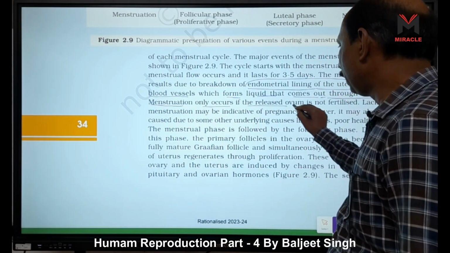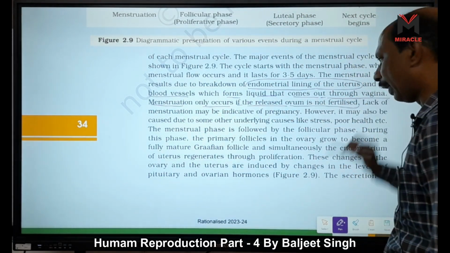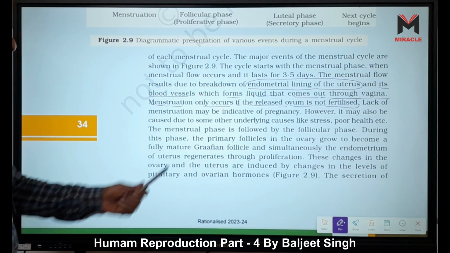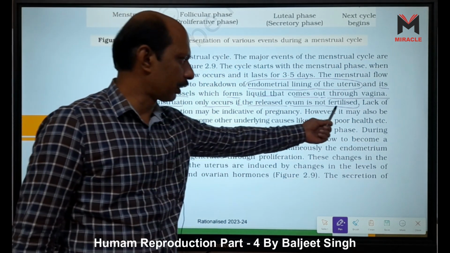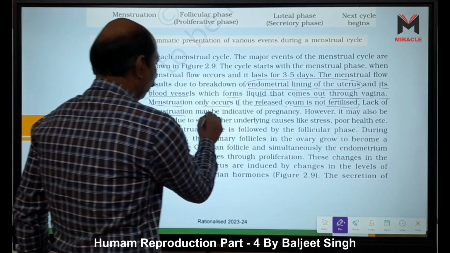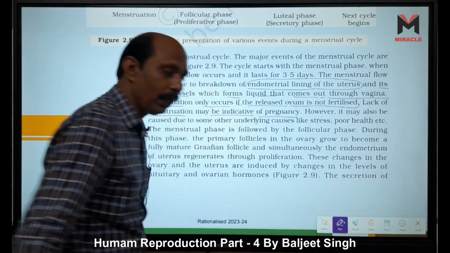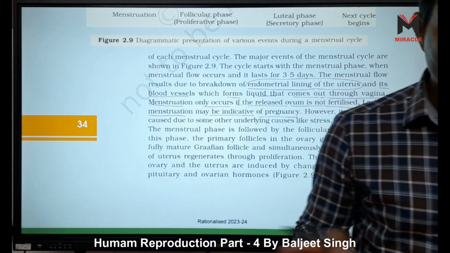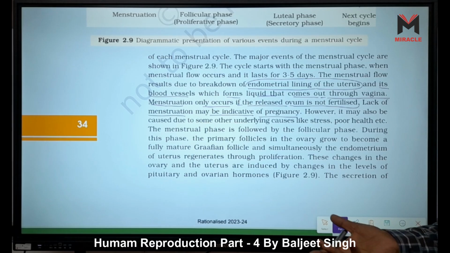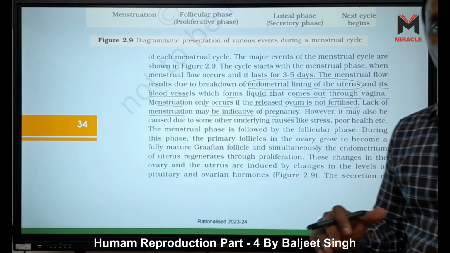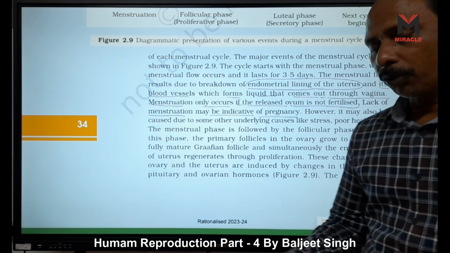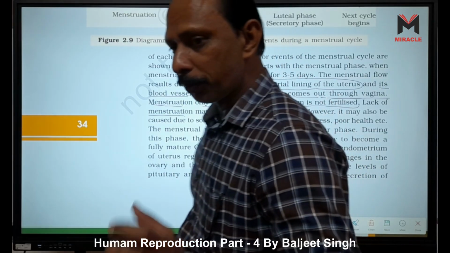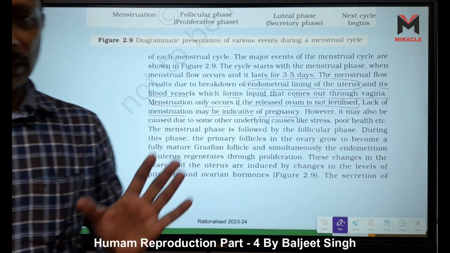Menstruation only occurs if the released ovum is not fertilized. Okay, I will draw a sketch here and tell you also, but first we read this statement. Lack of menstruation may be indicative of pregnancy. If pregnancy occurs, menstruation stops, because the corpus luteum is formed, and the corpus luteum releases progesterone continuously. The level of progesterone goes high, and what does that mean?